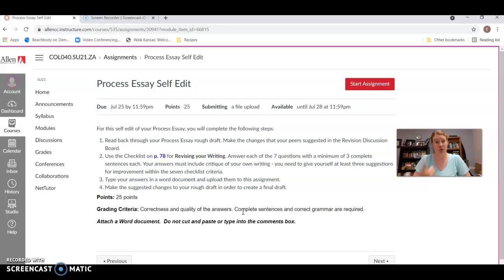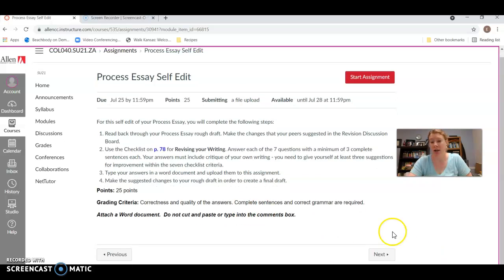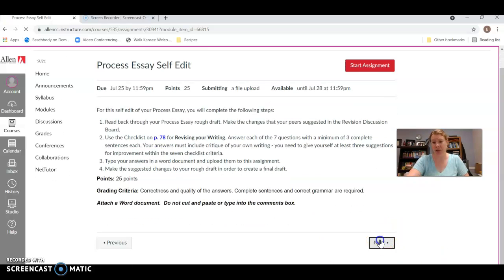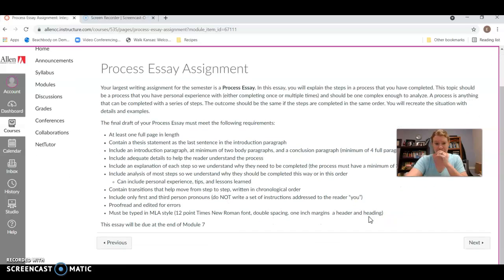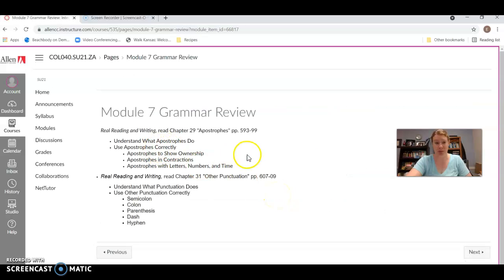I'm looking for, did you critique your essay? Did you give yourself some critical feedback? Did you give yourself something to work on, something to change, that kind of thing? And then whatever you've typed up in this document, explaining your answers to the questions, that's what you'll submit here. So you may want to do that right at the beginning of the module. This is the process essay assignment again. Just as a reminder, this is what we're working on. Some of you are really confused. All you have to do is read these in order in the module, and it will make more sense.